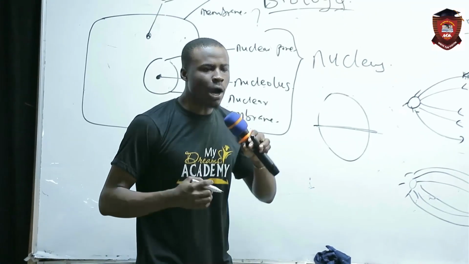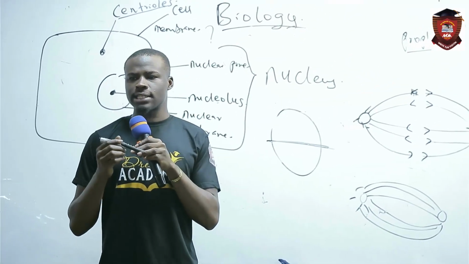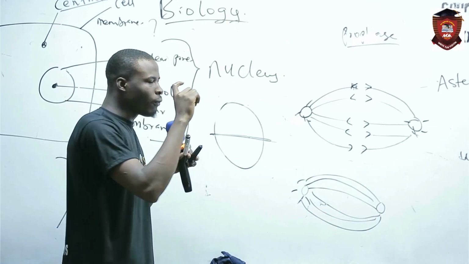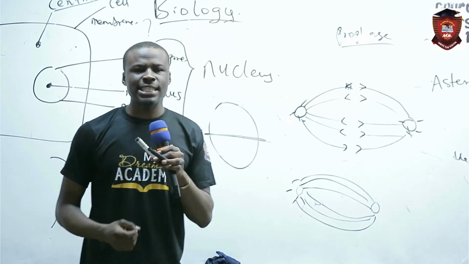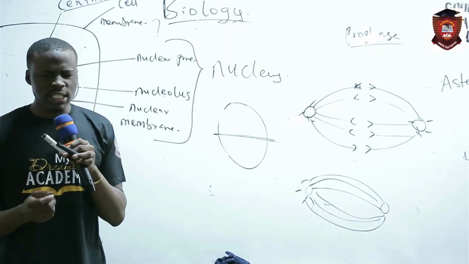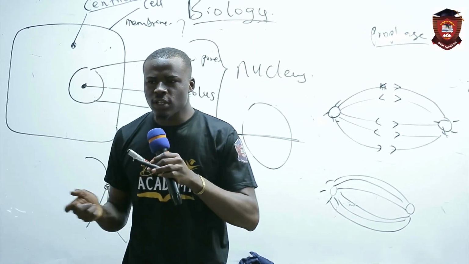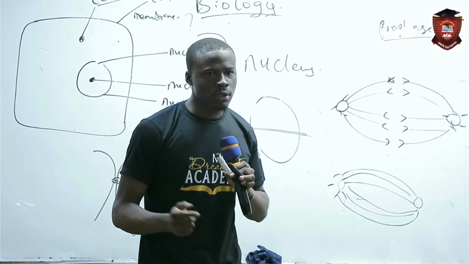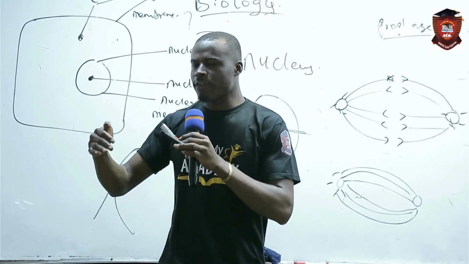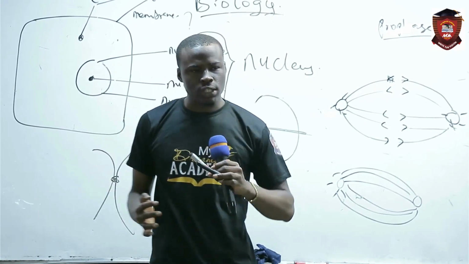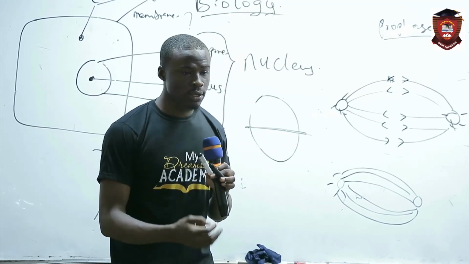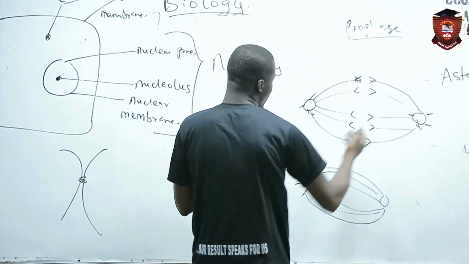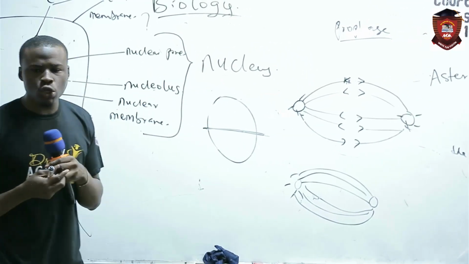And how they move, it is not that they are moving like a cable car. You know that cable car? No, they're not moving on the spindle. The movement is the shortening of the spindle. Do you notice that the spindles are shortening? And remember, what is attached to the spindle are these chromosomes. So when the spindle fiber breaks at the center and starts shortening, we now notice the movement of the chromatids. They're moving to the poles. Can you appreciate that?